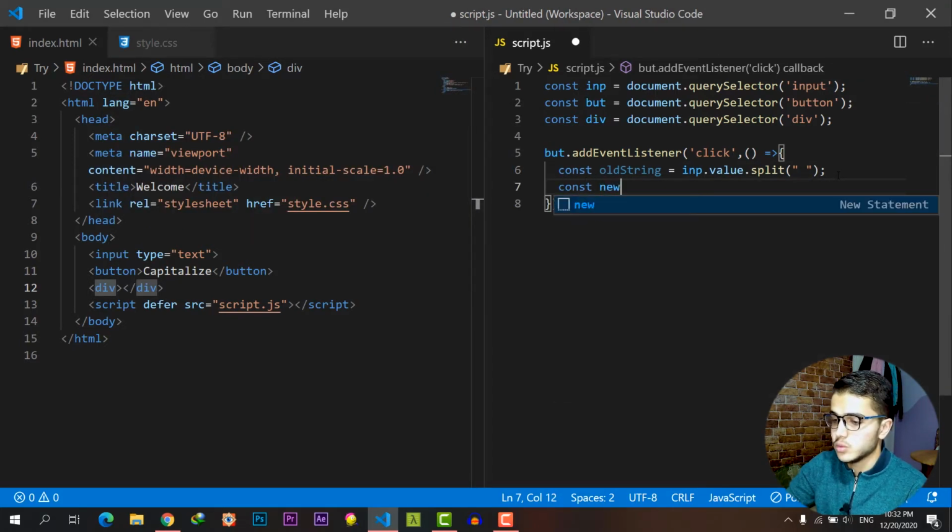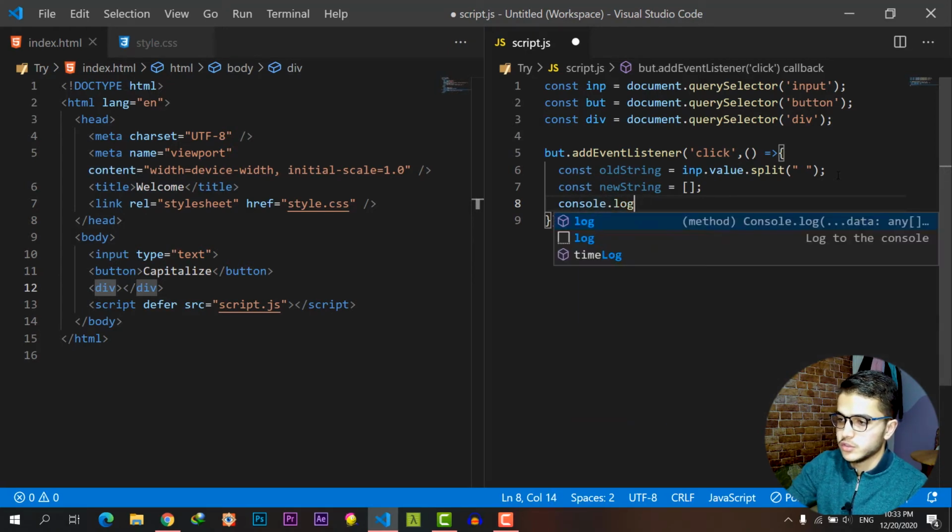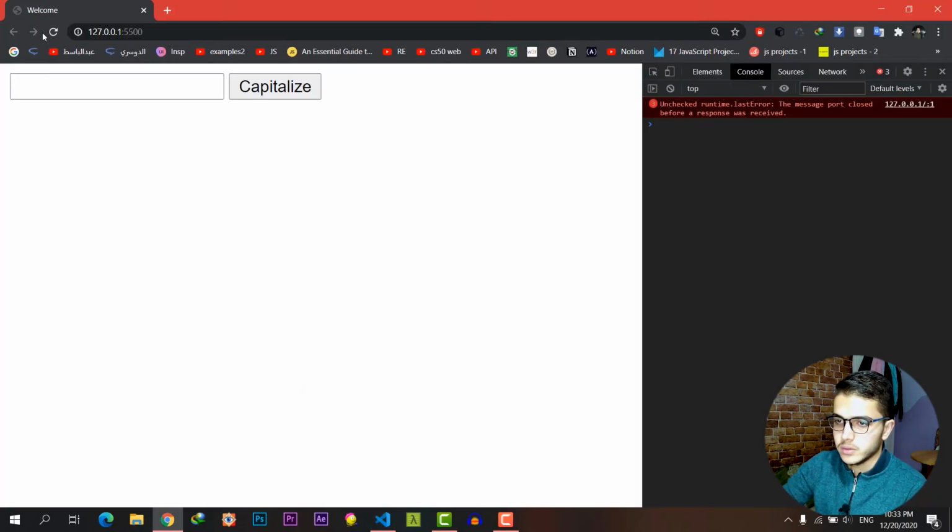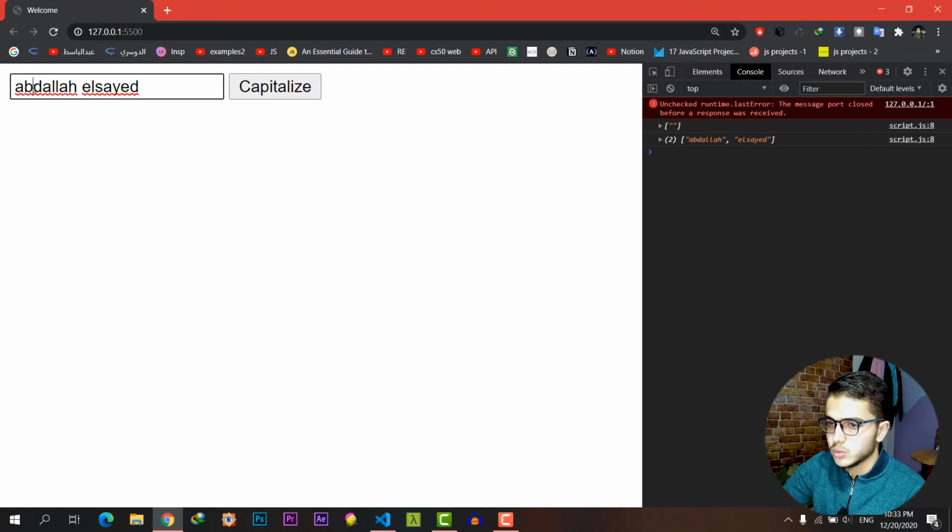Second, we need the new string that we will generate. Let me console log the old string so you guys understand what's going on. Here, let's click. We have nothing. Okay, let's say my name, capitalize, and here what split did is split this string into two words, Abdullah and El Said. So this is an array.